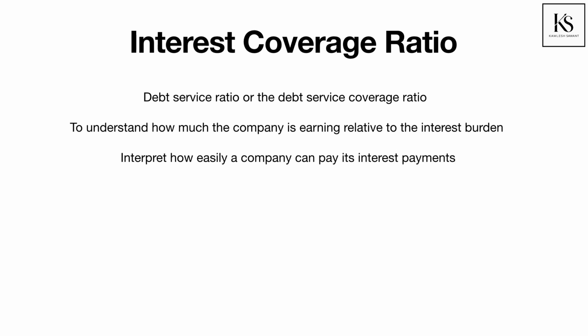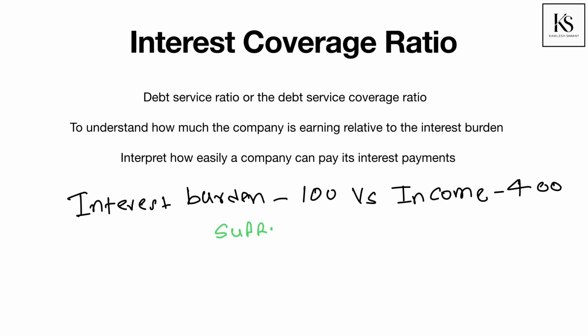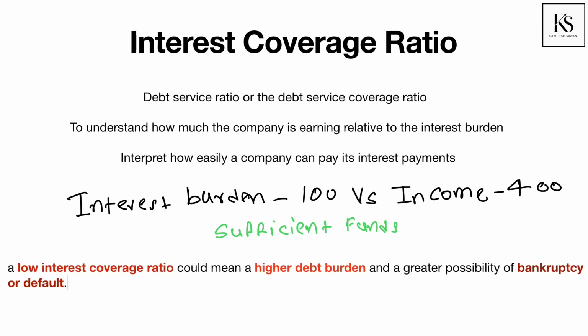For example, if the company has an interest burden of Rs 100 versus an income of Rs 400, then we clearly know that the company has sufficient funds to service its debt. However, a low interest coverage ratio could mean a higher debt burden and a greater possibility of bankruptcy or default.